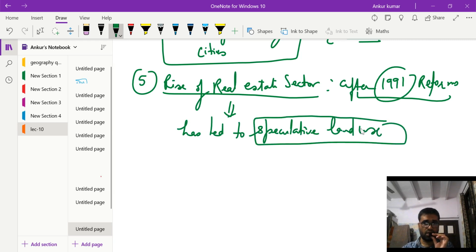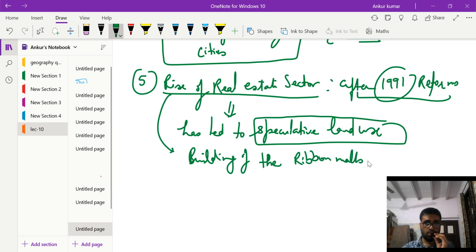And this speculation in land use, particularly in land prices, has led to the building of what we call ribbon malls, and expensive land uses in India.